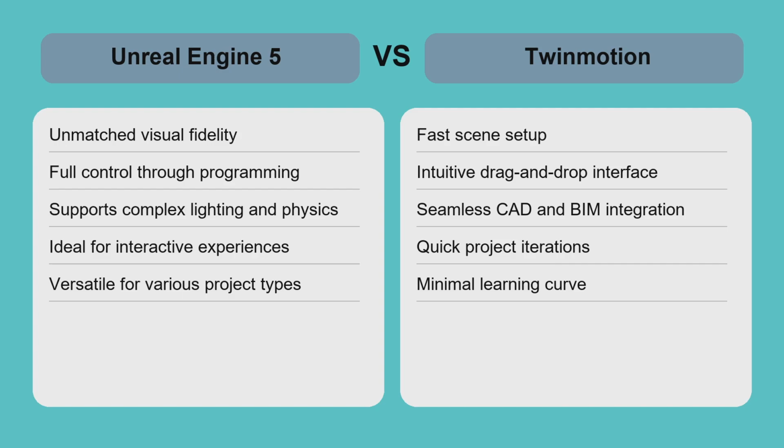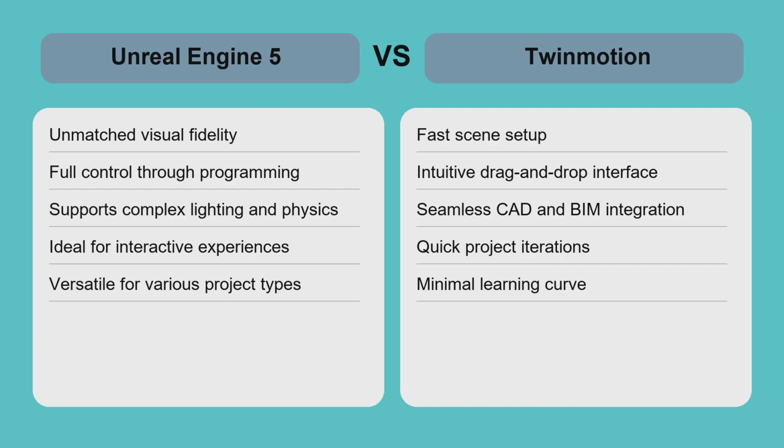Unreal Engine 5 offers unparalleled visual fidelity and interactivity, perfect for projects requiring complex lighting, physics, or game-like experiences. However, it demands more time to learn and powerful hardware. Twinmotion prioritizes speed and ease of use, enabling architects to produce stunning visualizations quickly, making it ideal for fast project iterations and client presentations.